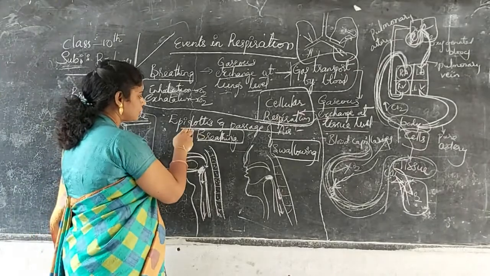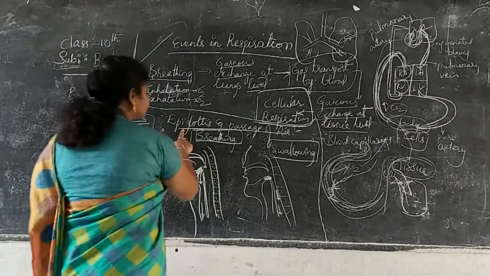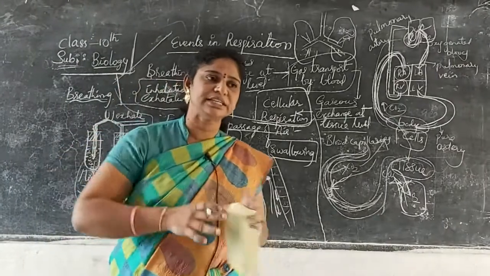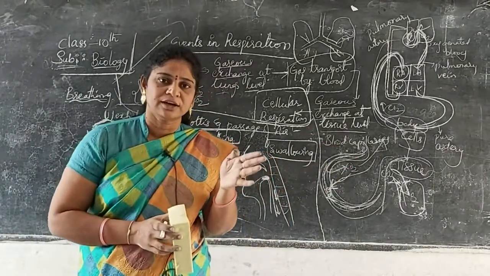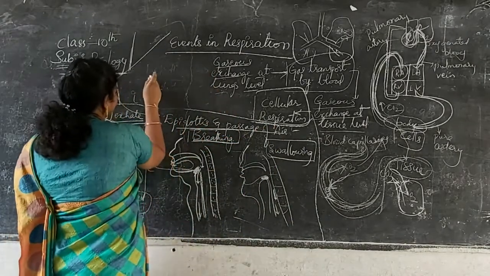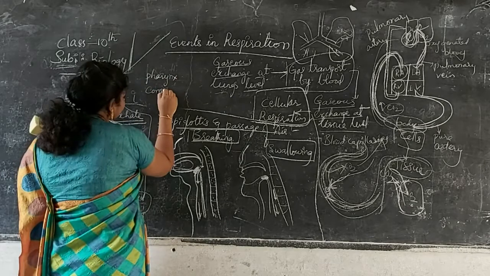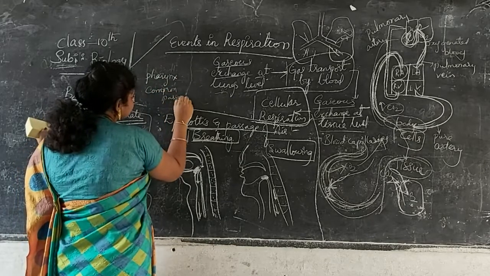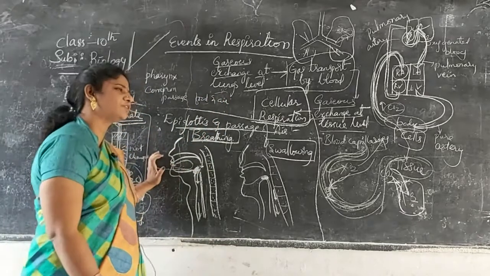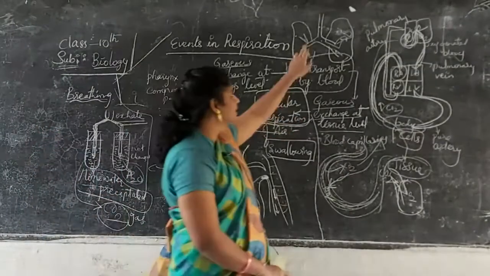Another one is there, ma, about epiglottis and passage of air. See here, epiglottis and passage of air. Mainly I said epiglottis, it is pharynx is the main region. It is a common passage. Pharynx is a common passage for food and air. Okay, food and air. Generally, it is a common passage for the esophagus and trachea. I said lungs. This is trachea.